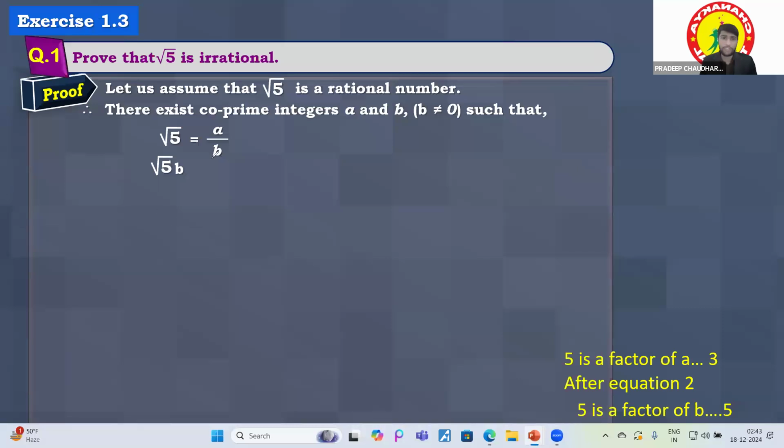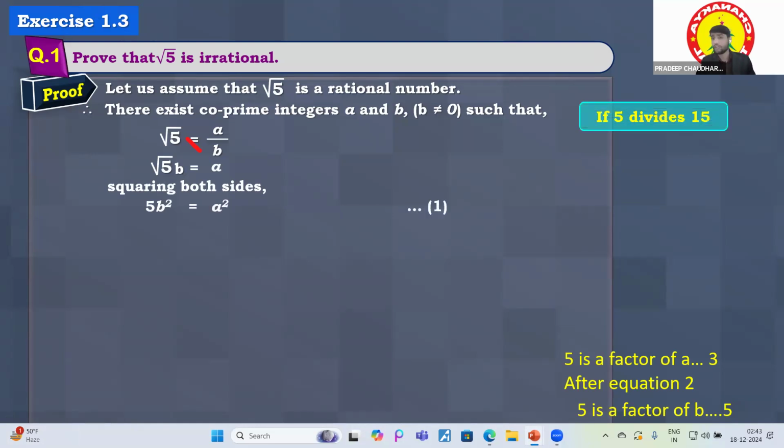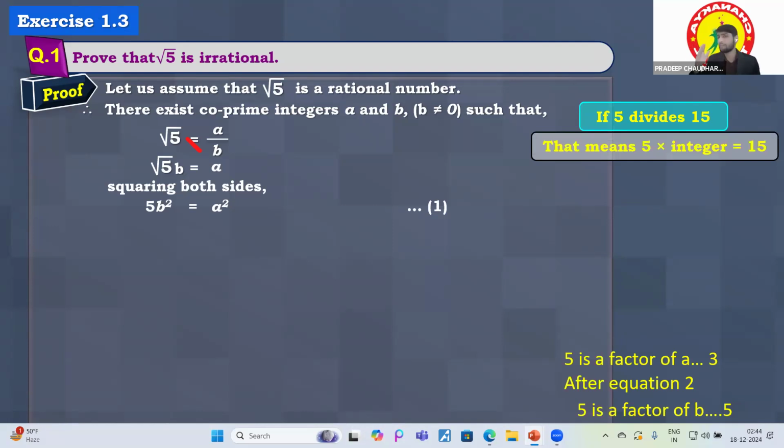If we multiply both sides by b, we get root 5 into b equals a. Now we take the square on both sides, so that the square root is removed from the left-hand side. So 5b square is equal to a square. That is the first step. If 5 divides 15, then 5 multiplied by an integer will also equal 15. If 5 is dividing 15, it simply means 5 divided by an integer.